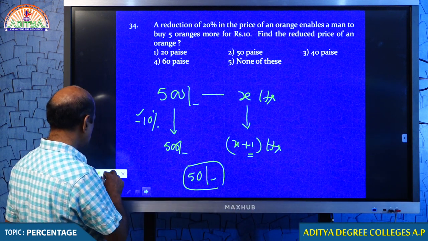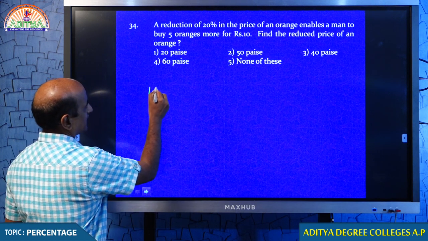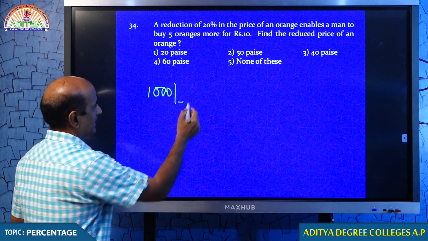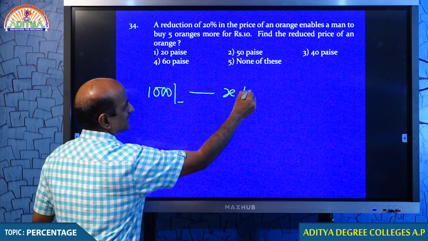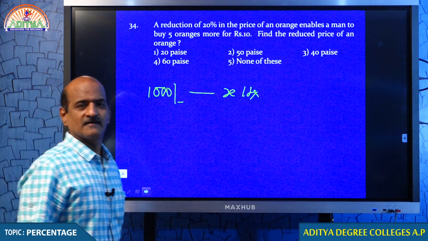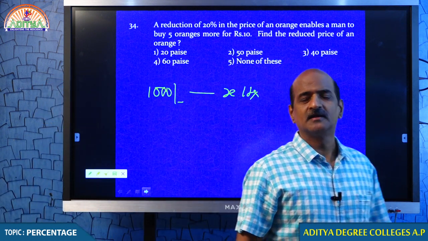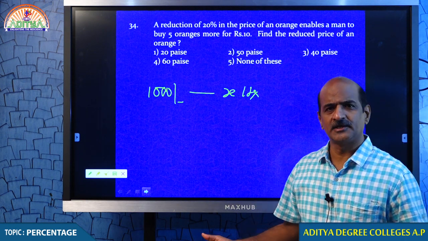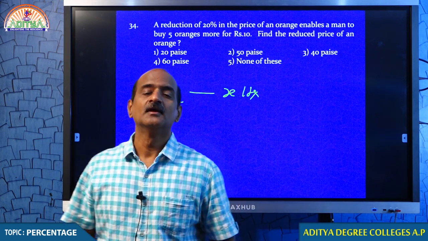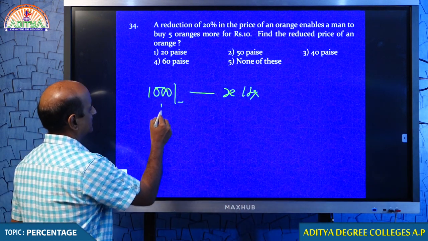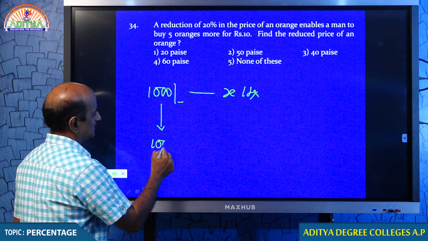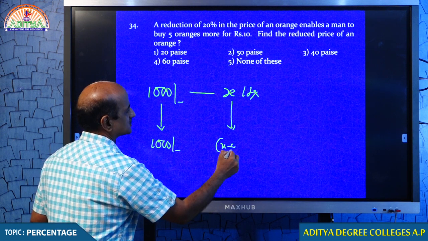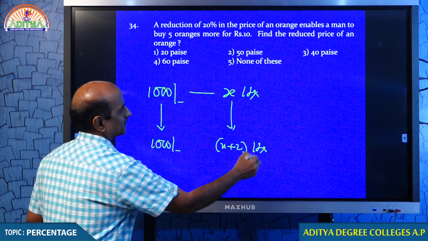Come on, students. I usually take 1000 rupees, and I usually get X liters of diesel. That is my routine. I get X liters of diesel every time. I usually give 1000 rupees and he gives me X liters of diesel. On one particular day, with the same 1000 rupees, the dealer gave me X plus 2 liters. Why does it happen?